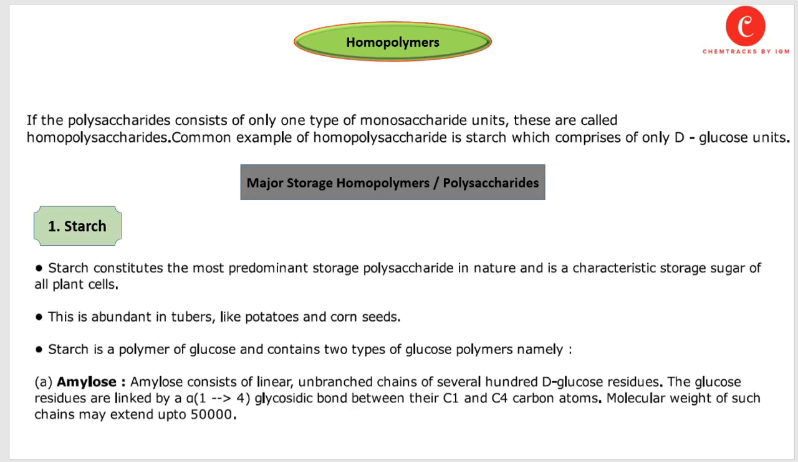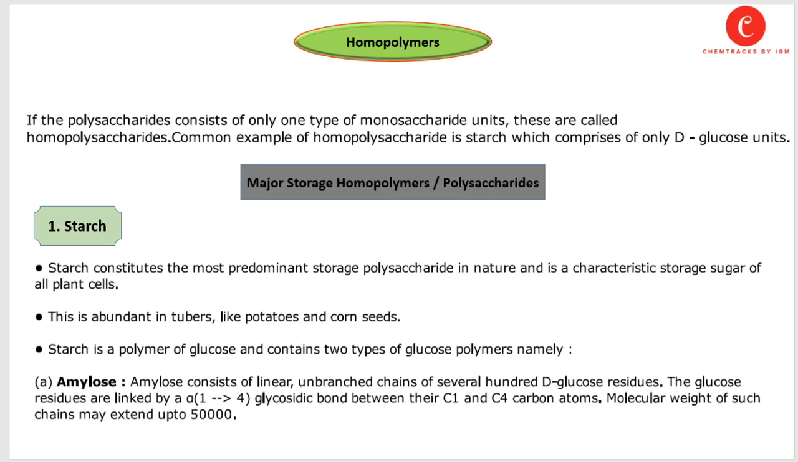Let's discuss homopolymers in detail. We just studied that common examples of homopolysaccharides are starch or glycogen type molecules, which comprise the same type of monosaccharide units. So there are some major storage polysaccharides that are categorized under homopolymers or homopolysaccharides, and the first one is starch. Starch constitutes the most predominant storage polysaccharide in nature, and it is a characteristic storage sugar of all plant cells. This is abundant in tubers like potatoes and in corn seed.